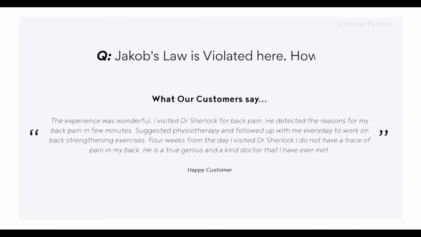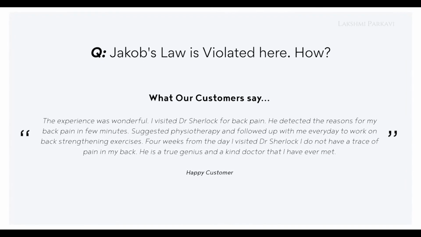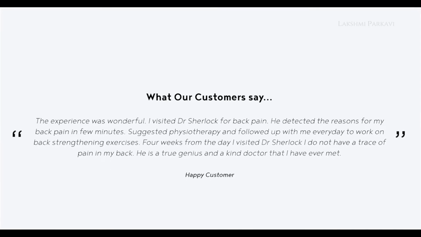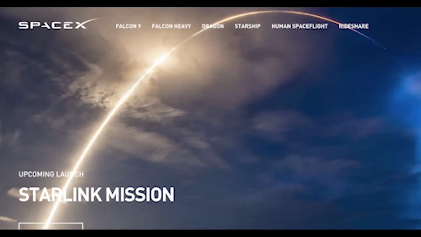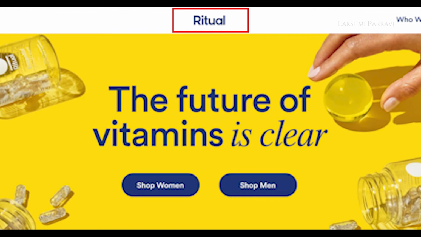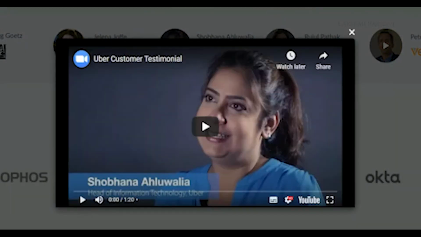Jacob's Law is violated here. Find out why. You see those double quotes in the middle? People are expecting a previous next arrow here. If there is a double quote, then it has to be this way and not this way. So a logo is expected on the top left corner or at least in the middle of the menu like this. And a video is supposed to have a play button like this.